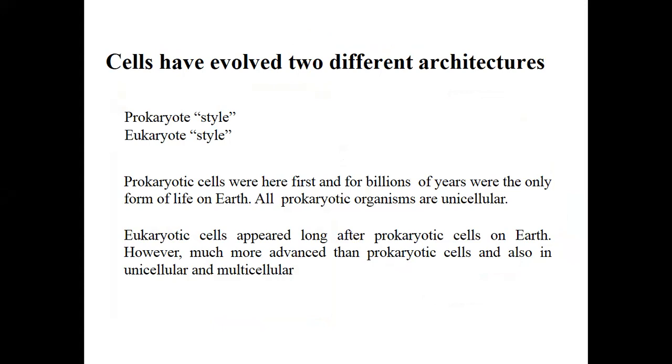Prokaryotic cells are considered the first cells on the face of the Earth, billions of years ago, and all prokaryotic organisms are unicellular. However, eukaryotic cells appeared long after prokaryotic cells. Eukaryotic cells are more advanced, complex, and developed as compared to prokaryotic cells. Eukaryotic cells appear in both multicellular and unicellular organisms.